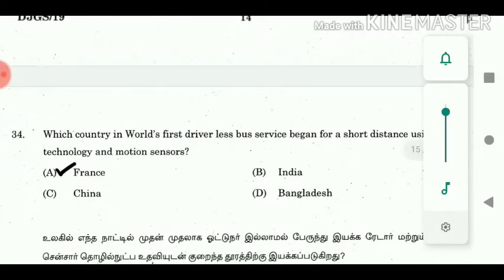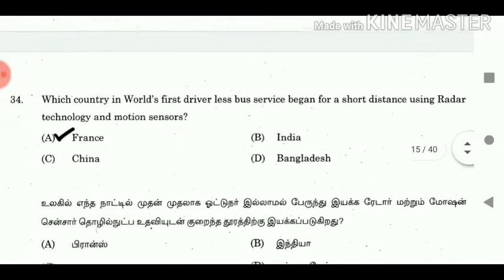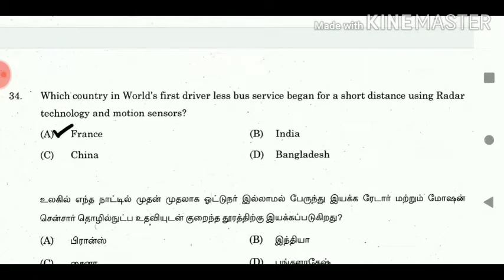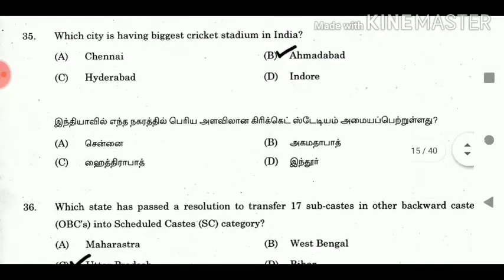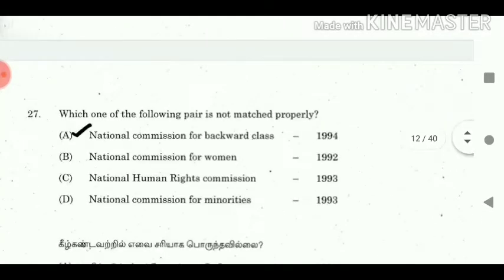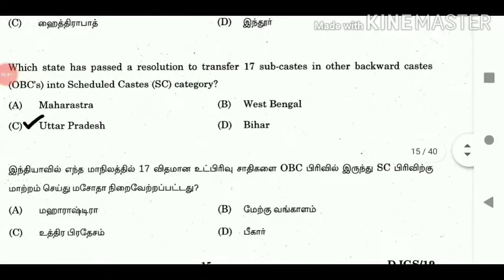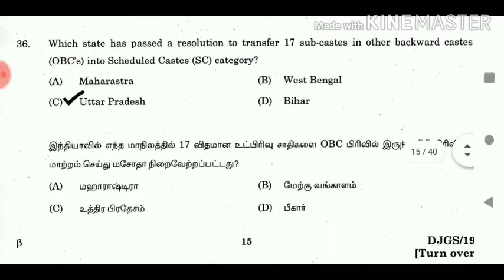34. Which country launched the first driverless bus service for a short distance using radar technology and motion sensors? Answer: France. 35. Which city has the biggest cricket stadium in India? Answer: Ahmedabad. 36. Which state has passed a resolution to transfer 17 subcastes in Other Backward Castes, OBCs, into the Scheduled Caste, SC, category? Answer: Uttar Pradesh.